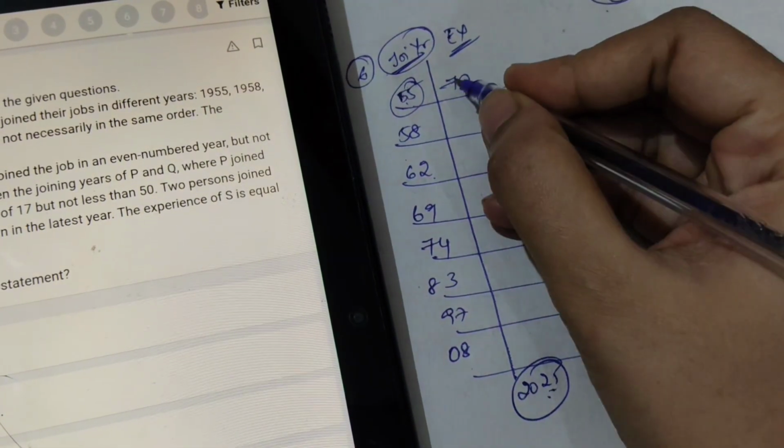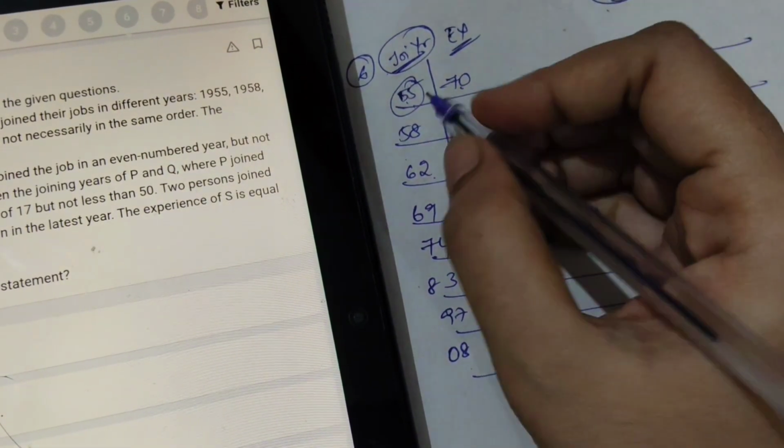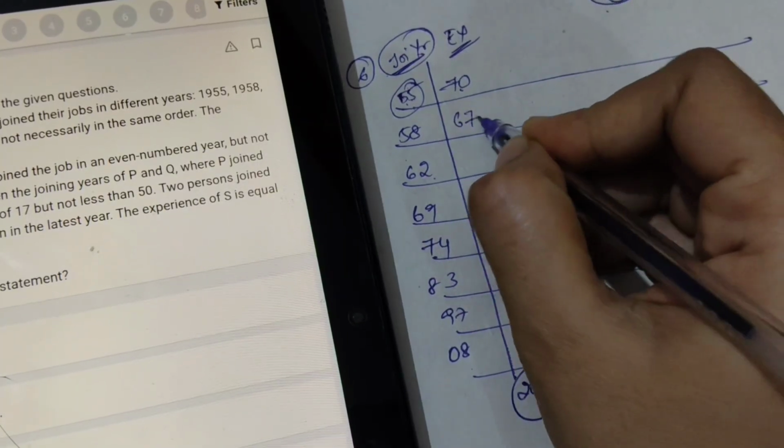Now 70 years, okay, 55 to 2025 means 70 years, 58 means 67, okay.